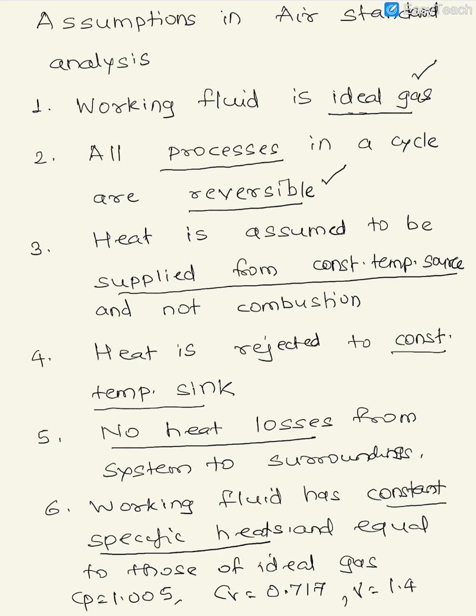We also assume they have standard values equal to those of an ideal gas: Cp of the working fluid is 1.005 kilojoules per kg Kelvin, the specific heat at constant volume is 0.717 kilojoules per kg Kelvin, and the adiabatic index is 1.4. So these are all the assumptions we make in the air standard analysis.